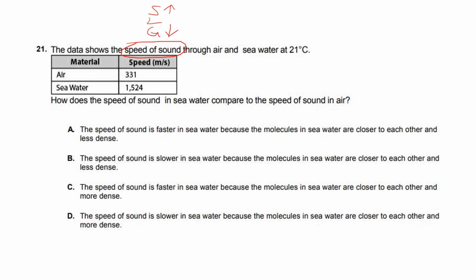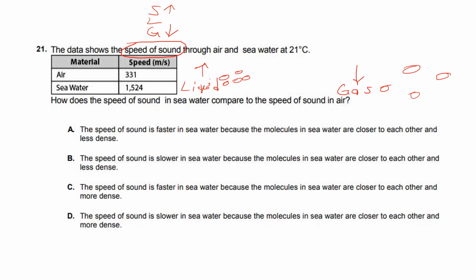So let's identify this. Seawater is actually a liquid. And then, of course, air is a gas. So knowing this, they travel faster in liquids and then they travel slower in gases. Why? Because liquid particles are more tightly packed and the gas particles are less dense and the least tightly packed.